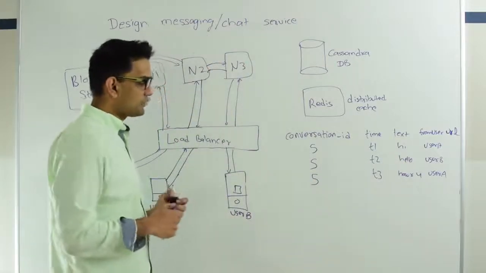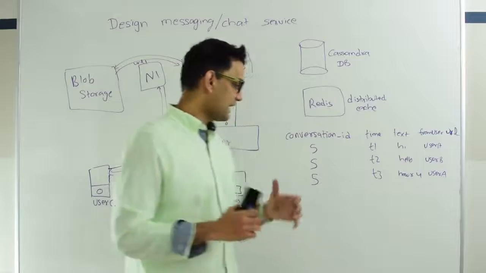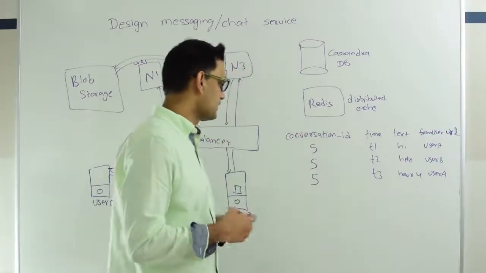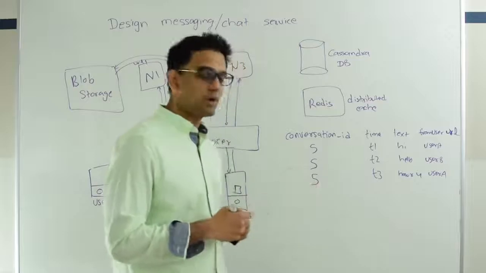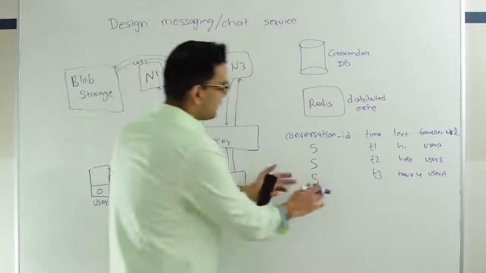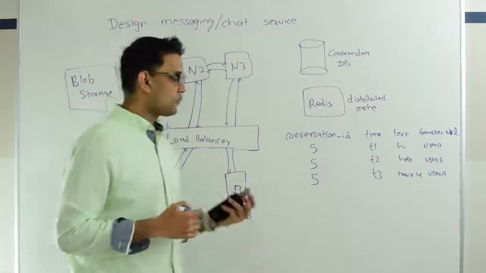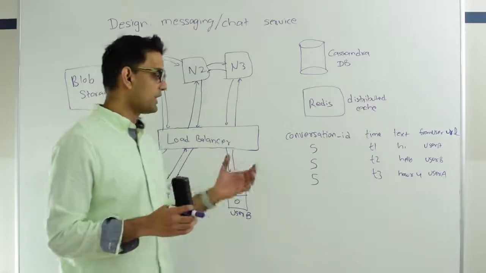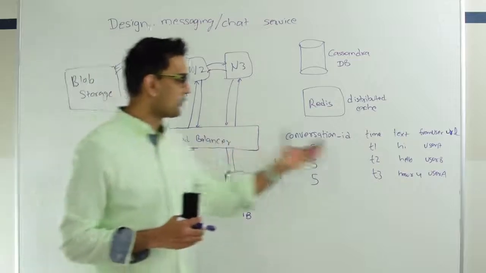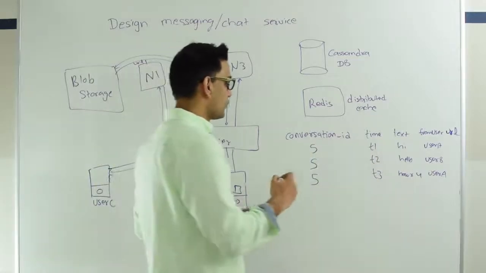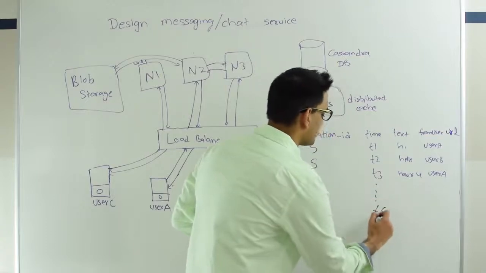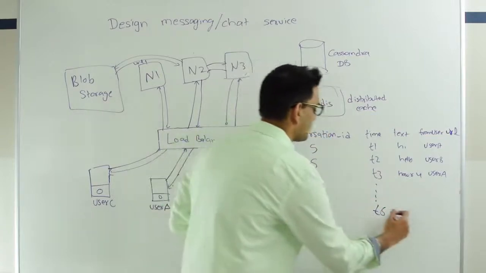So to optimize the storage, what we can do is we can take the last few days of data, convert that into one blob structure, and store that in a blob storage instead of storing it here. Now you would ask, why would we want to do that? Because storing something in a blob structure is way more cost efficient than storing them in this format here. So what I would do is, let's say today we are in this time T6 and we have conversation ID and so on.